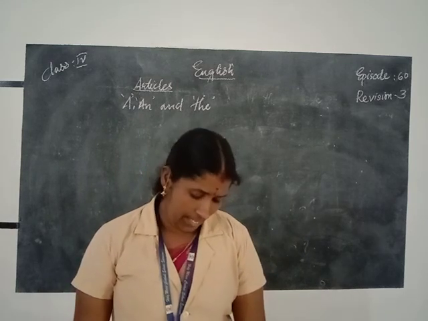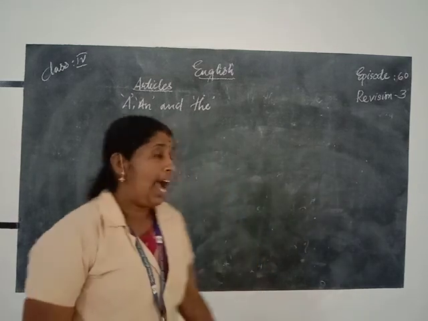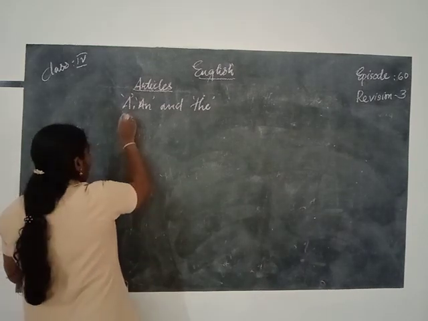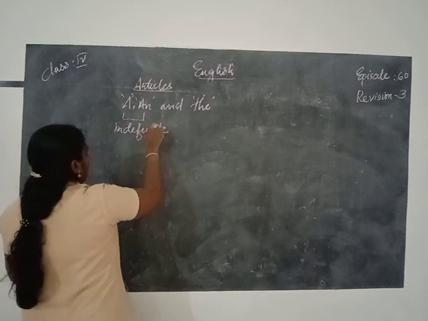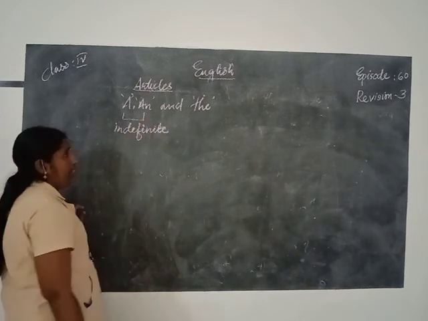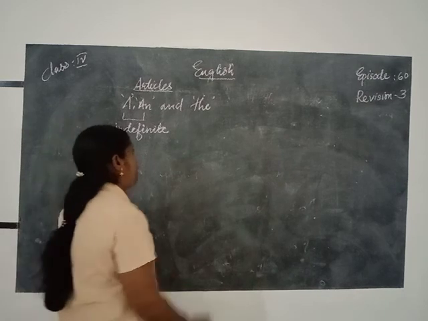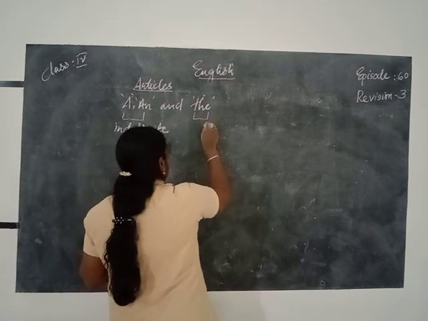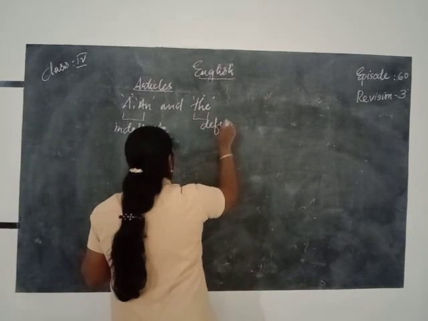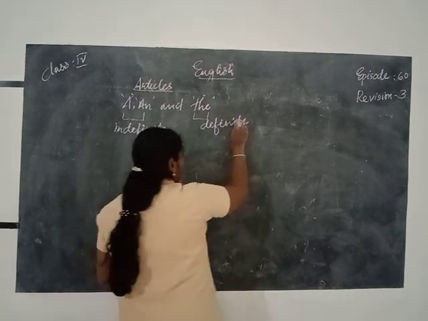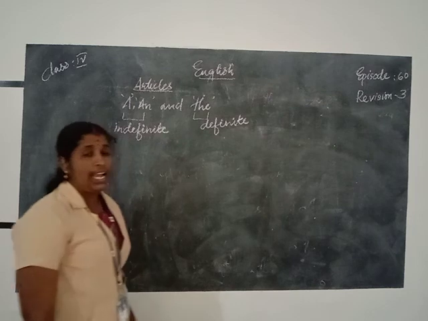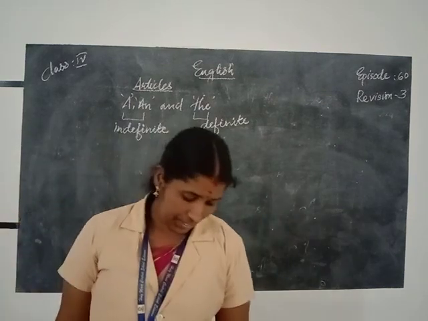These two articles, a and an, are indefinite articles, and the is a definite article.